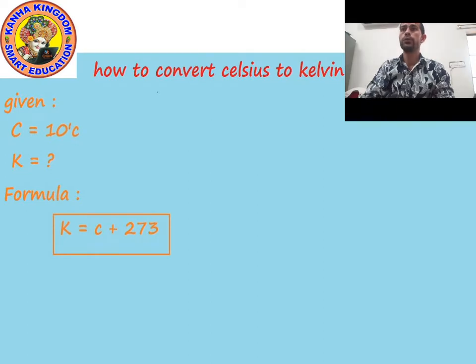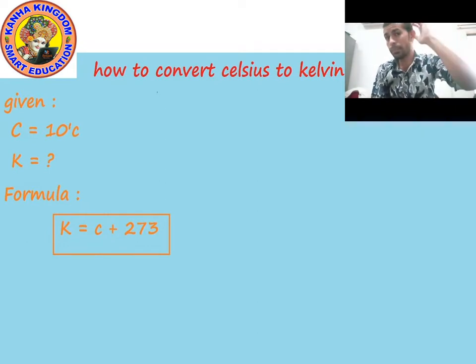Okay kids, how to convert Celsius into Kelvin? I have shown an example of how to change Celsius into Kelvin. Which formula will we use to change Celsius into Kelvin? We will use K is equal to C plus 273. This means you are given the value of C.